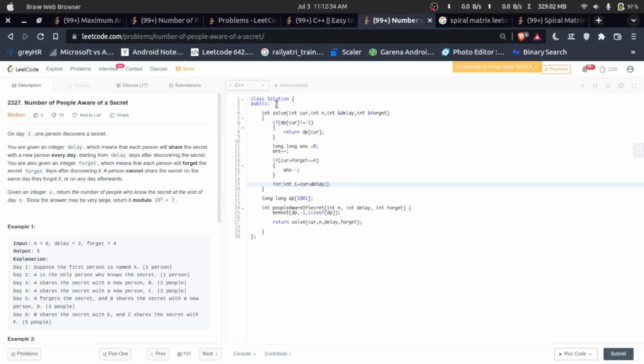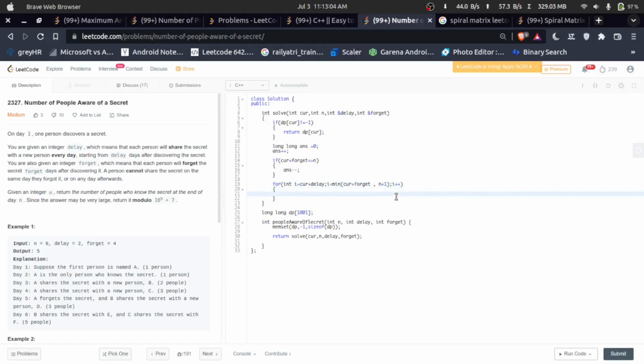So i is less than or equal to the minimum of current plus forget and n plus 1. Why n plus 1? Because I am using less than, and up to n we have to maintain it. So i plus.